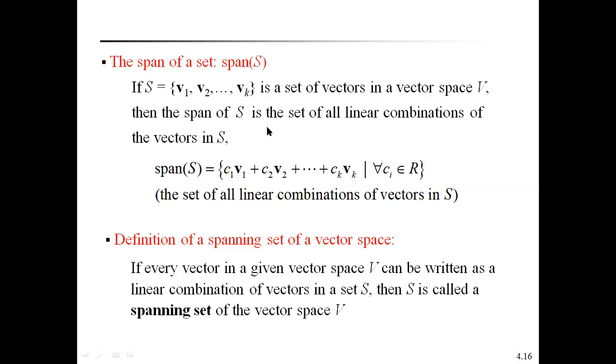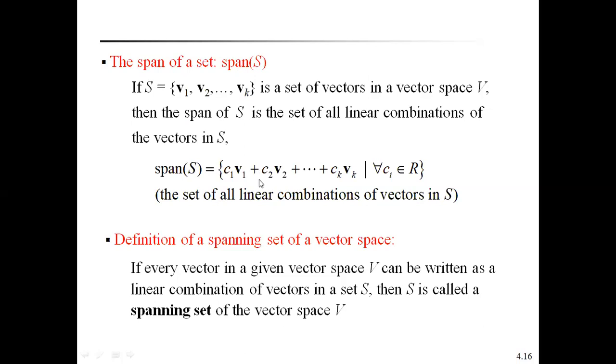The elements of span of S are the linear combinations of the vectors in S. Therefore, that is called a span of S.